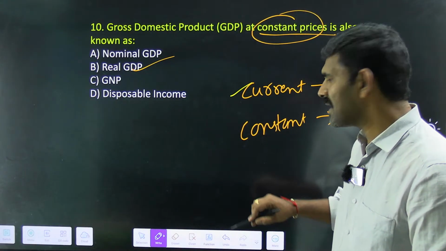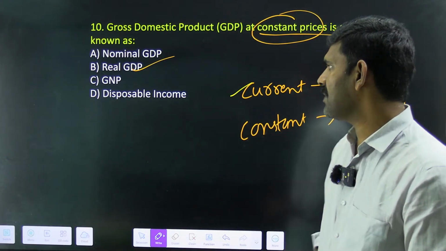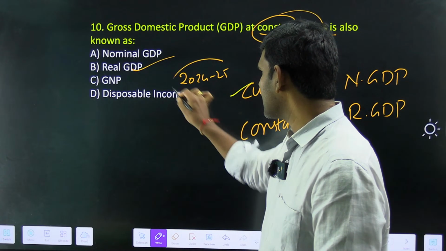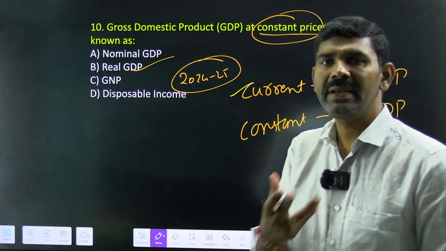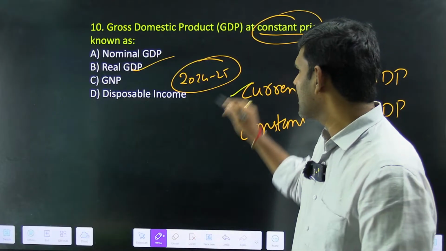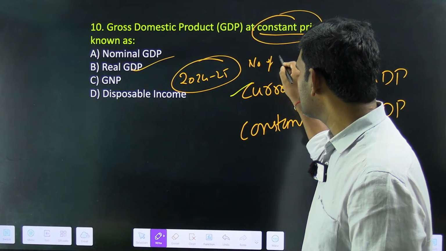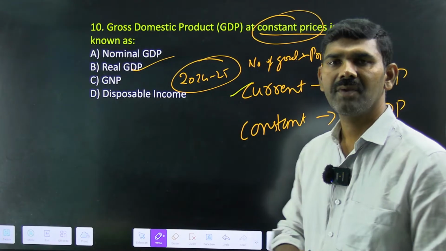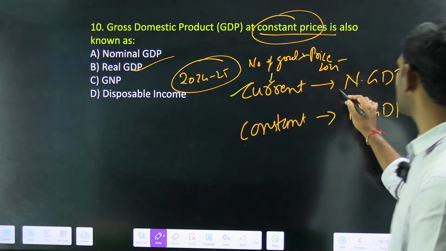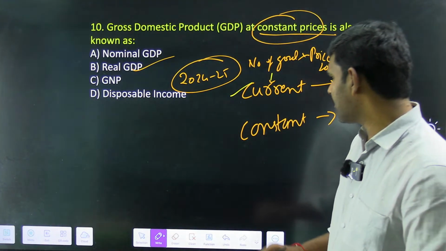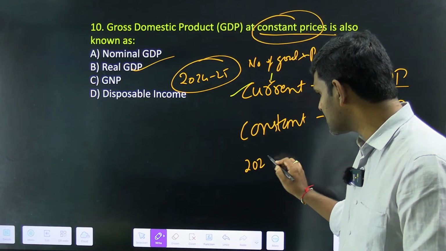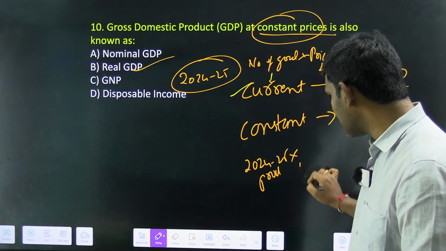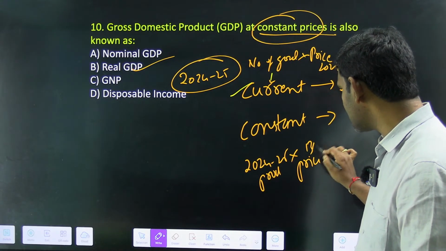Now at current price means you're taking today's price. For example, let us say that 2024-25, you're calculating the GDP. Now you see how many goods are produced in 2024-25. You're taking that number of goods and you're multiplying with the price of 2025. Okay, that's the current price. It's called nominal GDP. Now when you come to constant price, you are taking the production of 2024-25, but you're multiplying with the price of what? Base year.